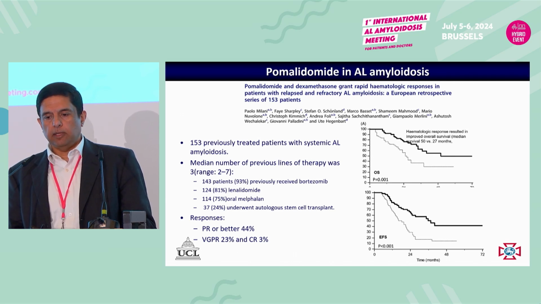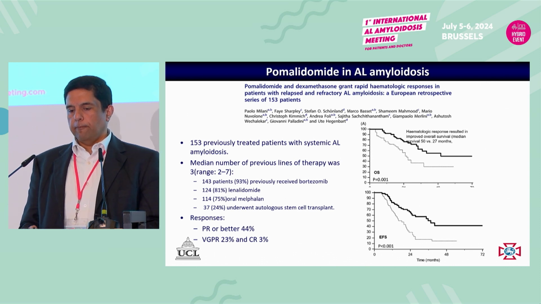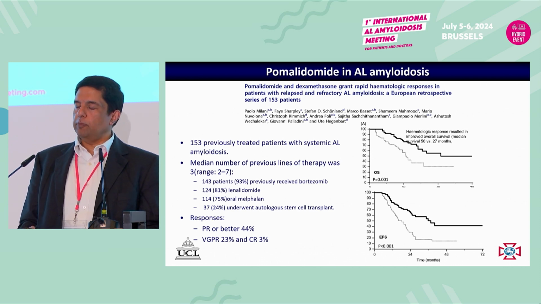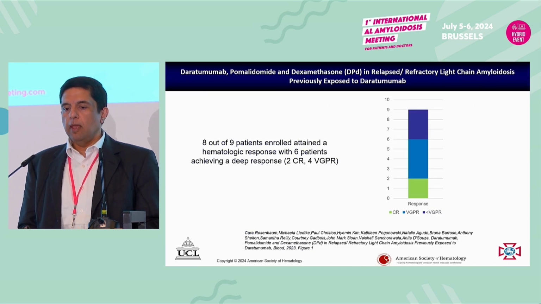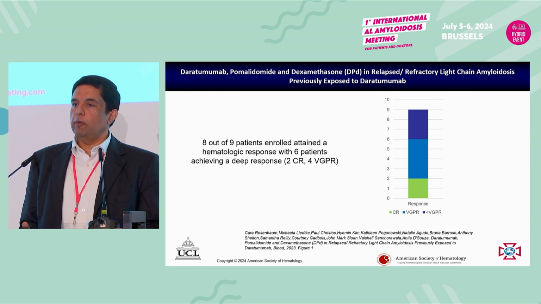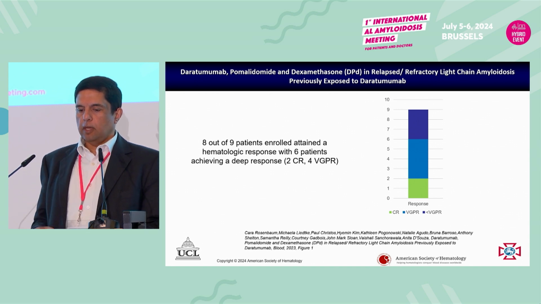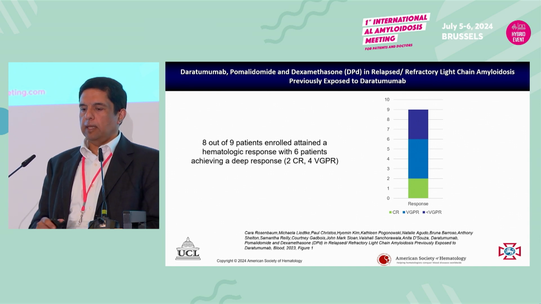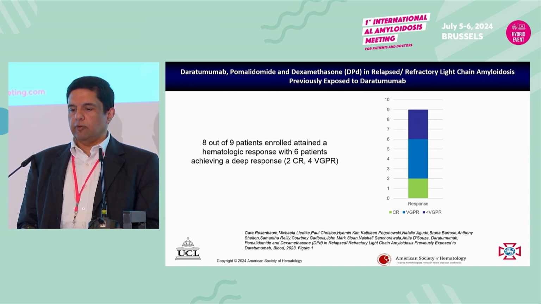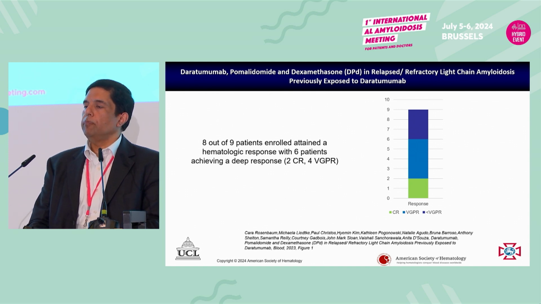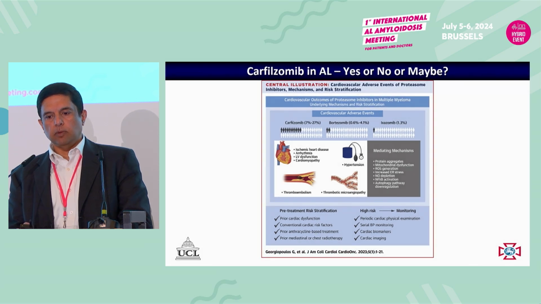We like pomalidomide. This was a joint series that we published a couple of years ago, showing that you can get CR or VGPR in maybe about a quarter of the patients, but most of the responses were still partial responses. But when we combine pomalidomide with daratumumab, the responses are much better. We don't have a lot of data on this, but this was a more recent paper showing the combined CR-VGPR rate, particularly in this series, 6 out of the 9 patients treated had a CR when treated with dara-pom. So certainly a regimen to consider if you wanted to use an IMiD-based treatment.